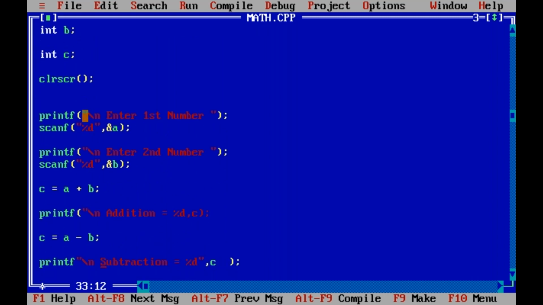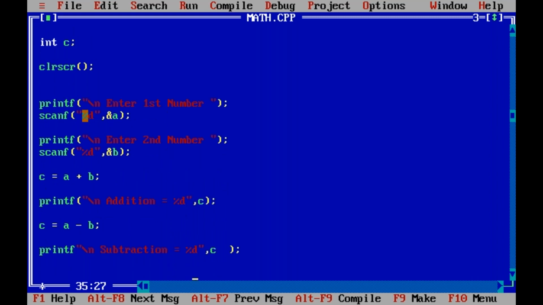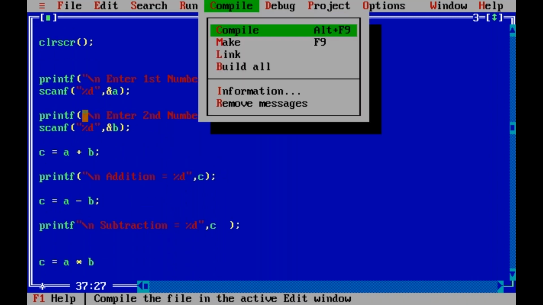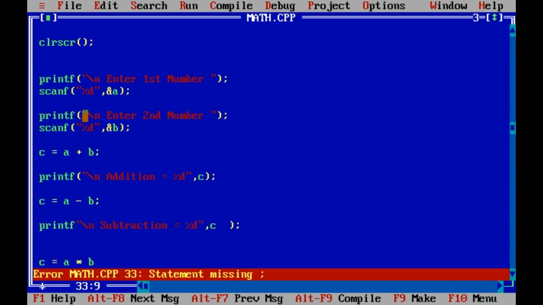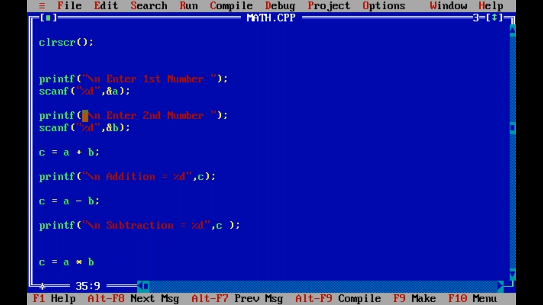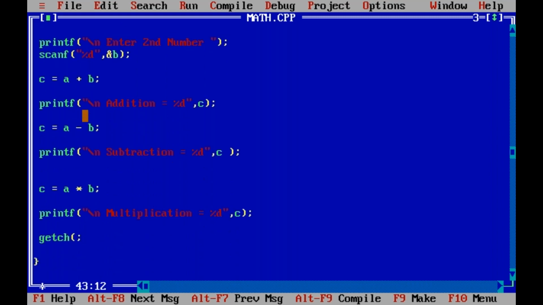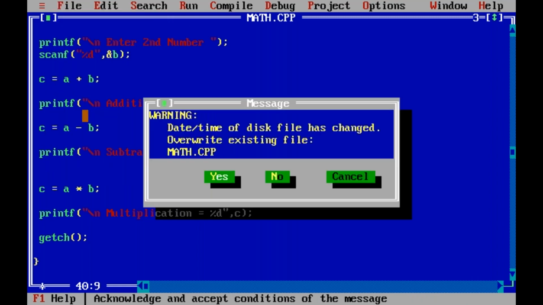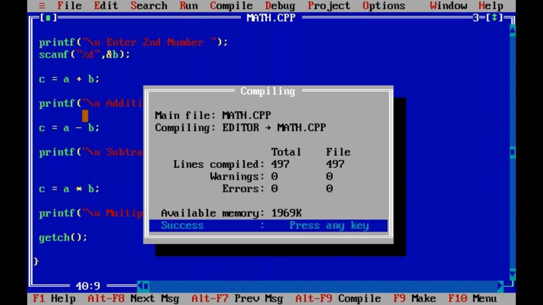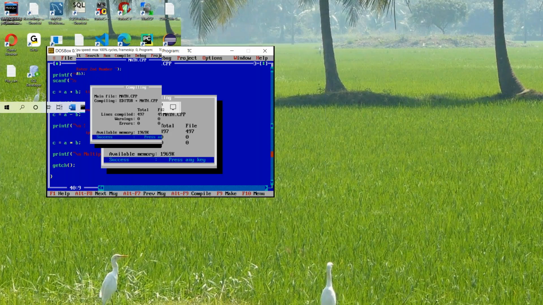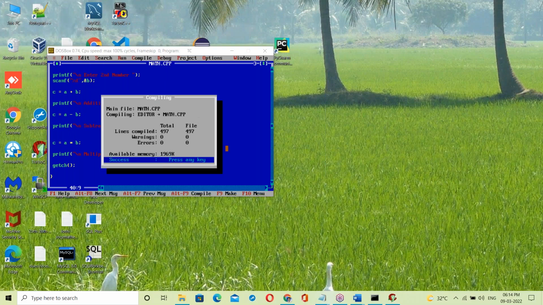Yes, semicolon. Next here, double quotation missing. Okay, let us compile. Yes, still some more errors. 3 more errors. See, the 33rd line error is for this line. Here is the semicolon. Next here, brackets. Now save it again. Saved. Yes, overwriting. Compile. Success. Program successfully completed.